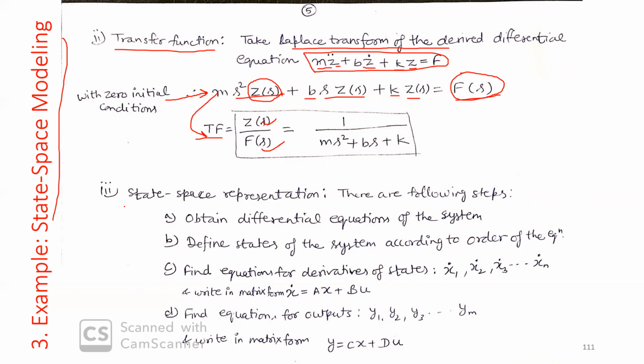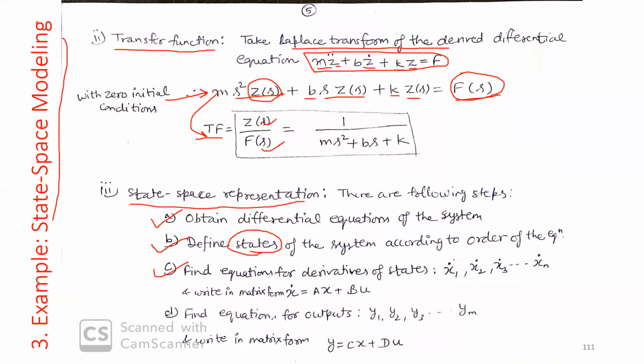To model in state space, we need to follow these four steps. First, obtain the differential equation of the system. Second, define the states of the system. As I told you, there will be n number of states of the system. Third, find equations for derivatives of states.